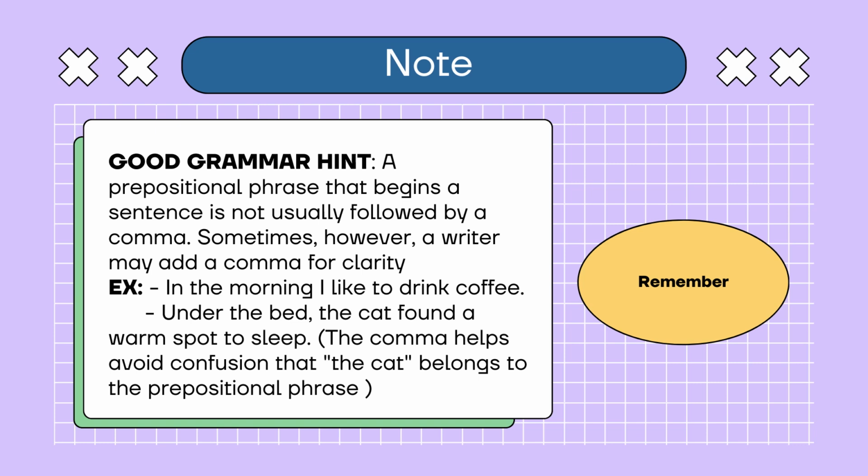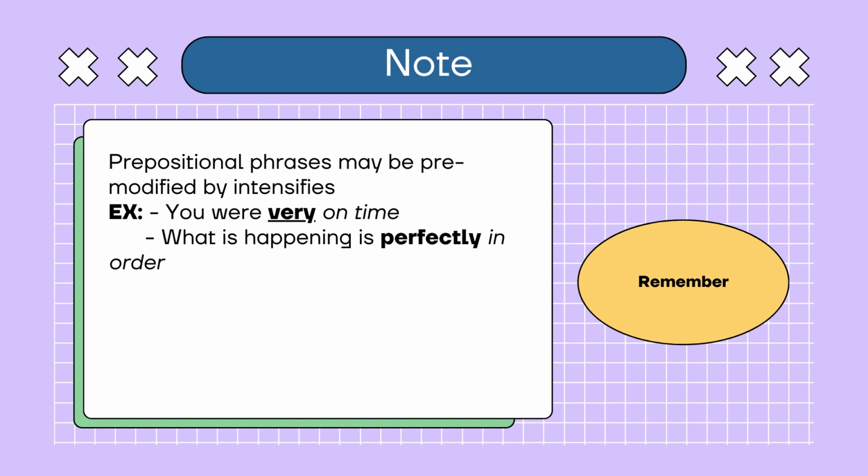For another example, under the bed, the cat found a warm spot to sleep. As you can see, the comma helps to avoid confusion that the cat belongs to the prepositional phrase. Additionally, prepositional phrases may be pre-modified by intensifiers. For example, you were very on time. And another example is that what is happening is perfectly in order.